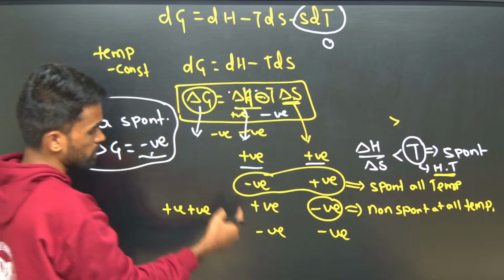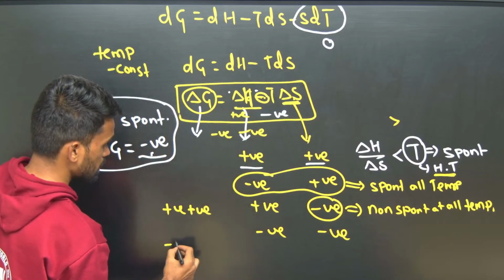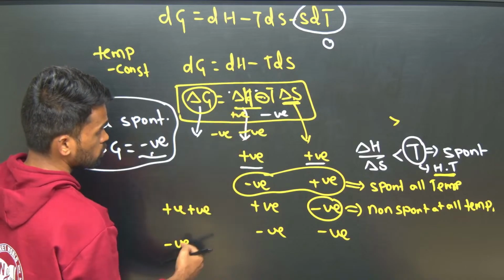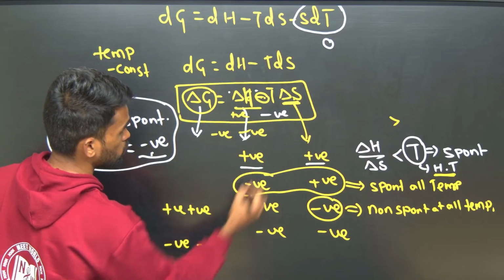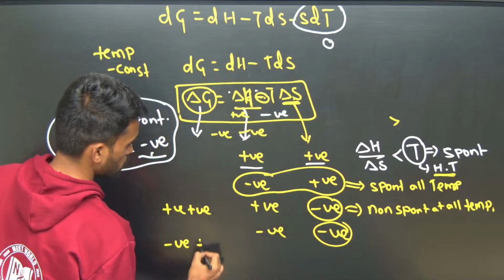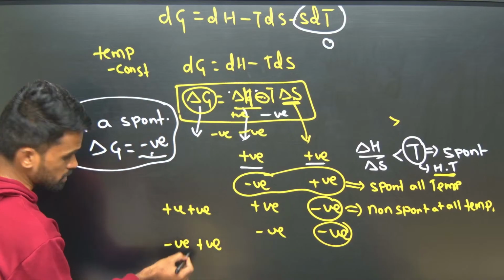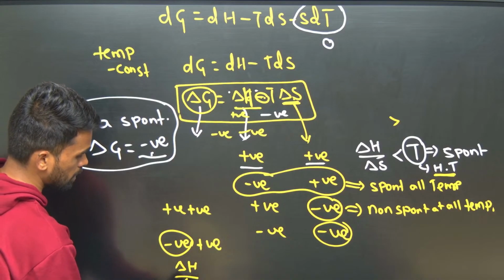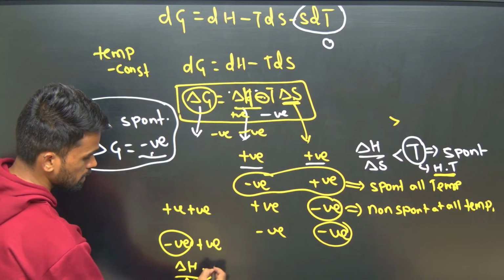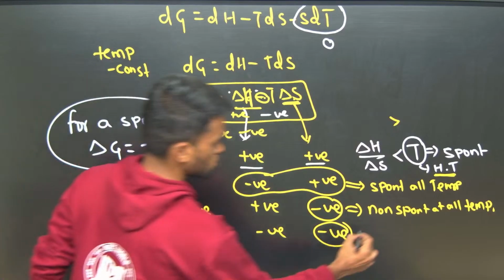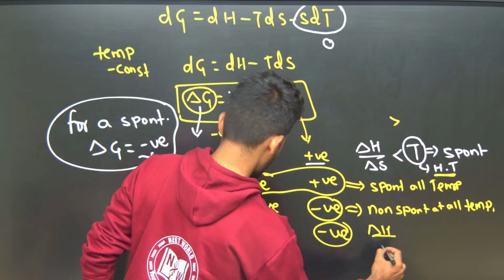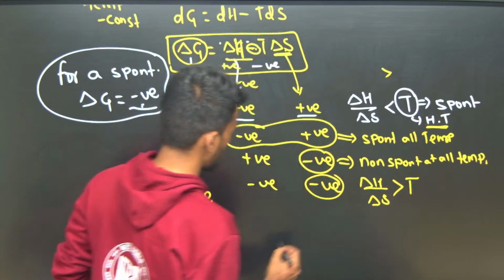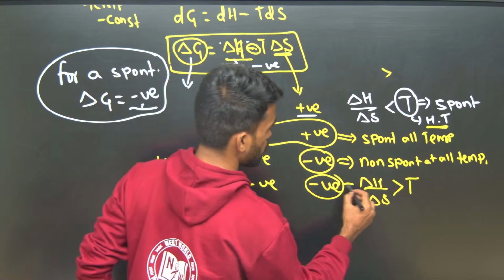Now next, tell me for this. The first term, delta H, is negative, and the second term is also negative. So it means the first term has to be greater. It means delta H by delta S should be greater than T, then the process becomes spontaneous.